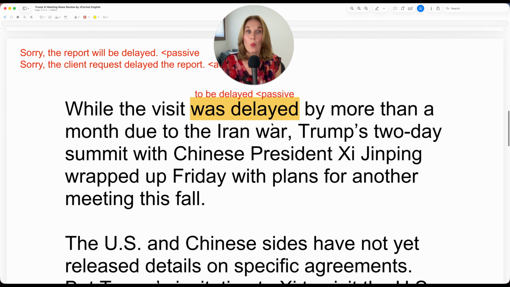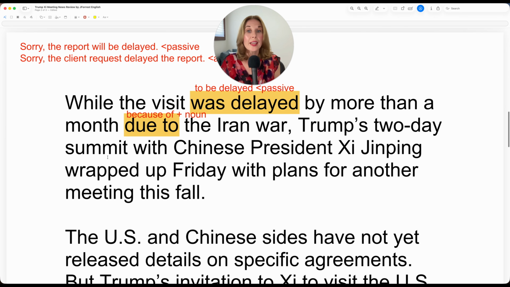While the visit was delayed by more than a month, by because of the time reference, by more than a month due to the Iran war. You could also say because of the Iran war. So due to, because of, not in every context, but in this context, because it's followed by a noun, you can use either one. Trump's 2-day summit.